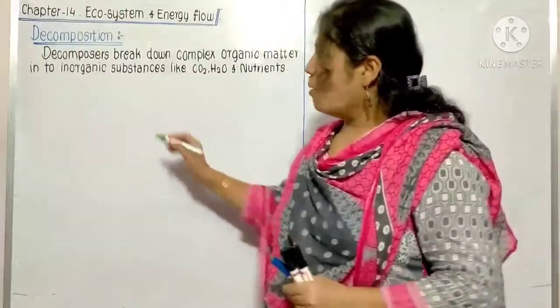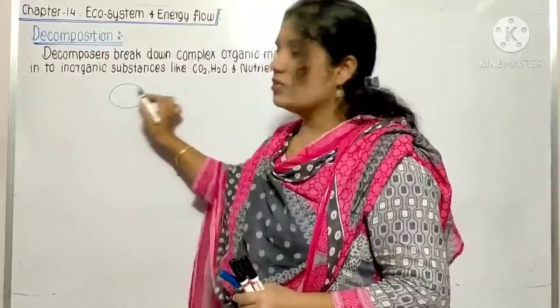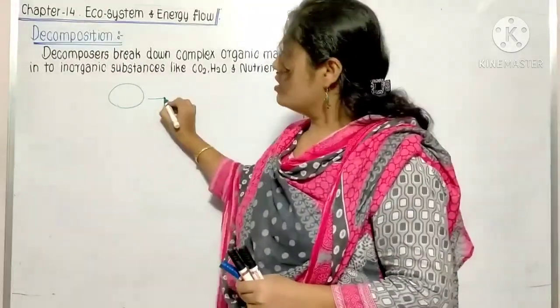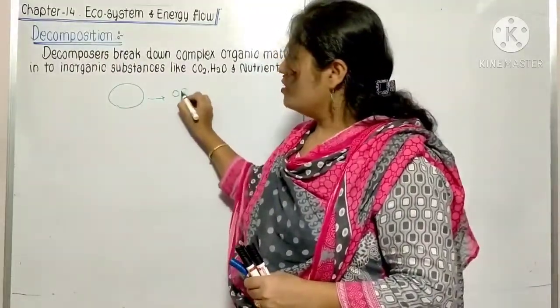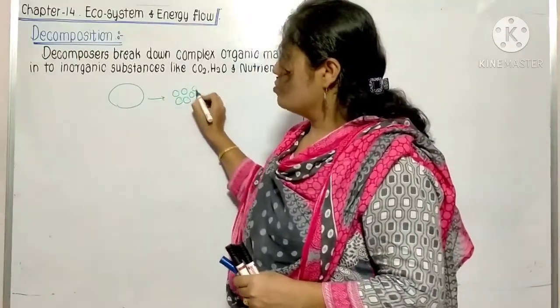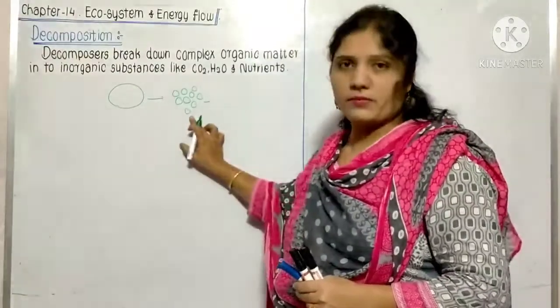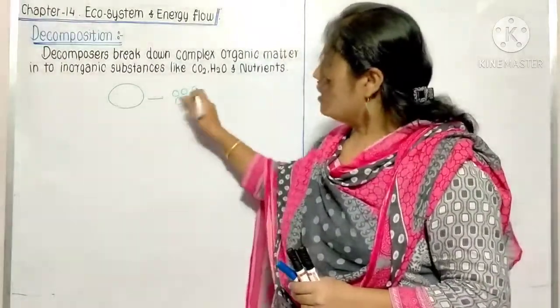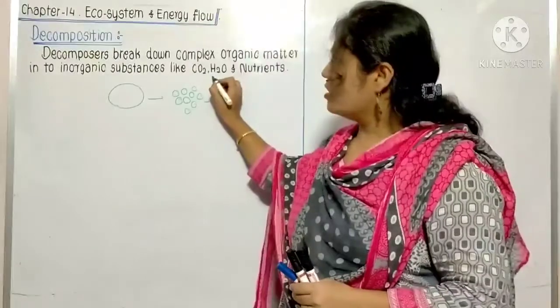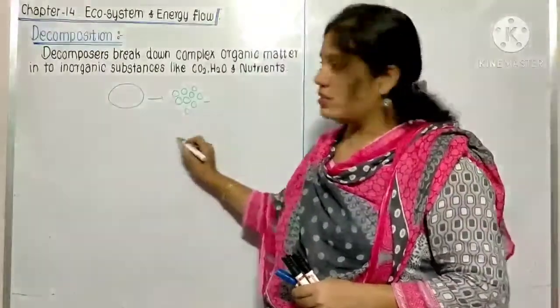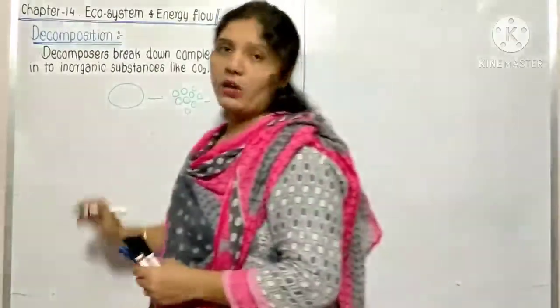Suppose this is a complex organic substance; it gets divided into smaller substances, which are known as inorganic substances, like carbon dioxide, water and nutrients. This process is known as decomposition.